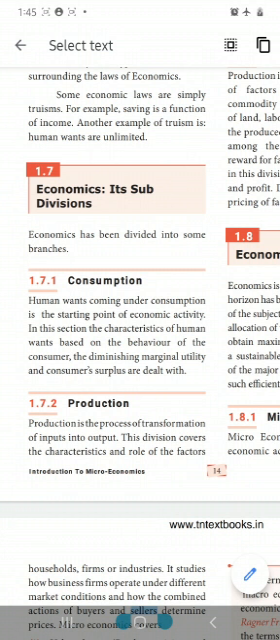Consumption means those who are using it. The consumer is the one using the product, so when they are using it, we call it consumption. It is the starting point of economic activity. Whenever things are utilized and used by the people, only there will the particular products be sold.